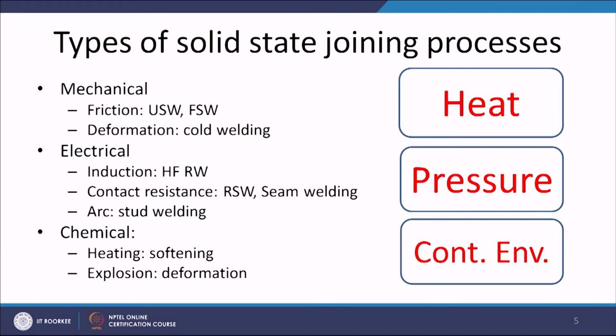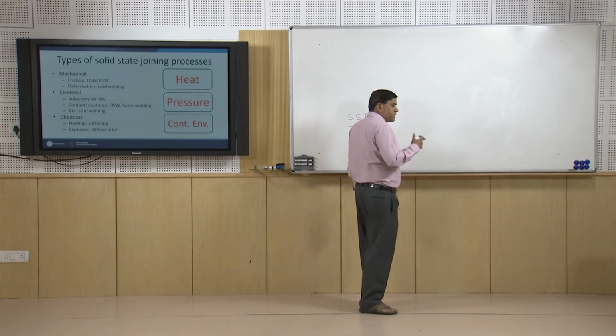In case of cold welding, electrical energy is used, like induction in the high frequency resistance welding process, contact resistance in resistance spot welding, seam welding, etc., and arc is used in stud welding. Chemical energy is used for heating for softening purpose using the flame, where the chemical reaction between the combustible gases and oxygen is used for developing enough heat, and the explosion, which is the impact force, is generated for developing the deformation at the interface.